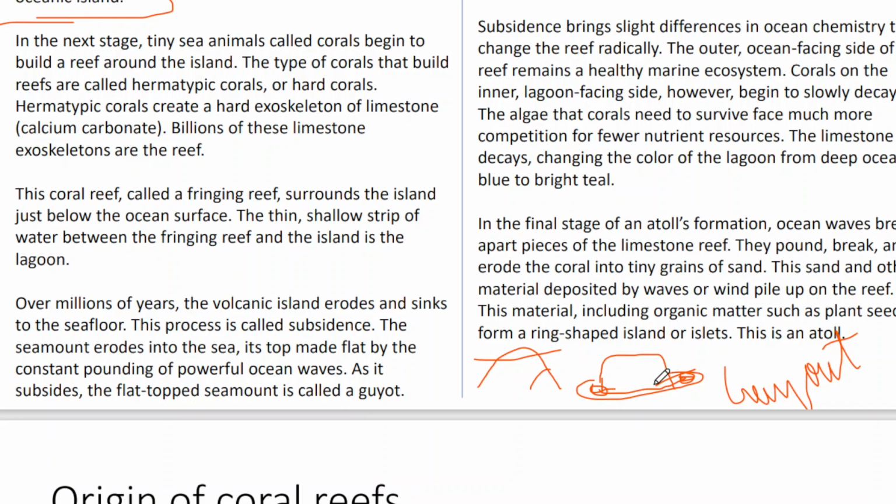In that gap, water will be trapped. That's why the lagoon is always available in the center area of the atoll. So the atoll shape and the presence of water are very important. An atoll is always a circular ring-like structure and water will be trapped or captured in the center area.